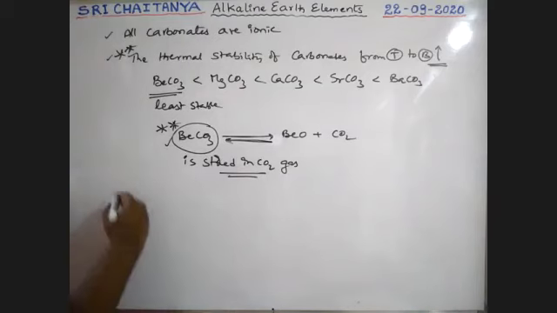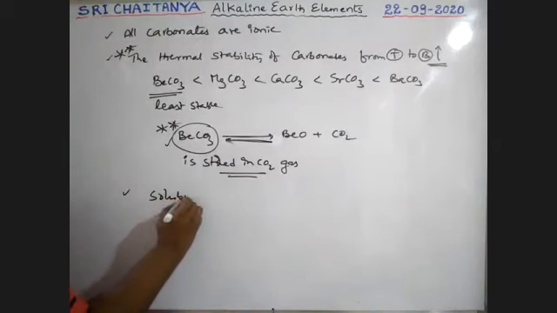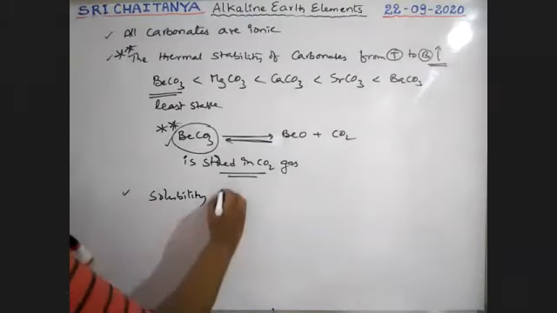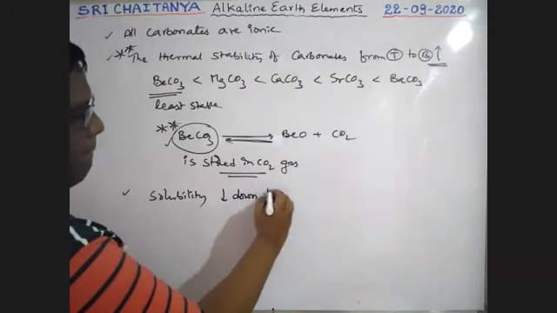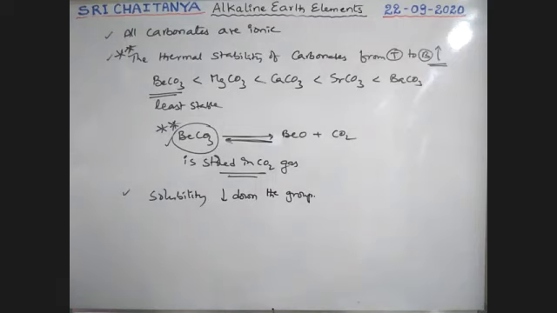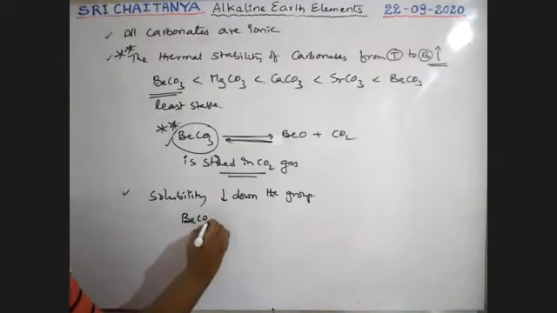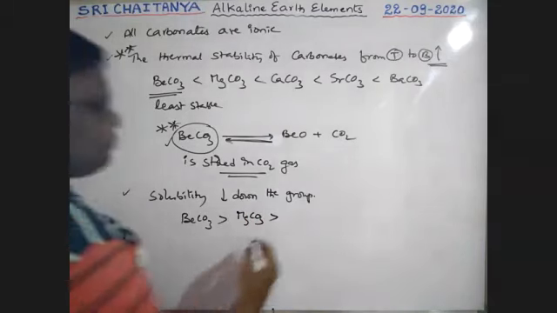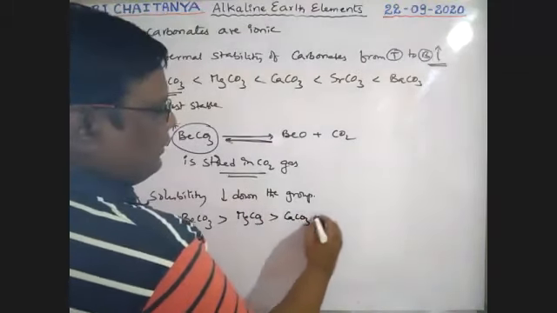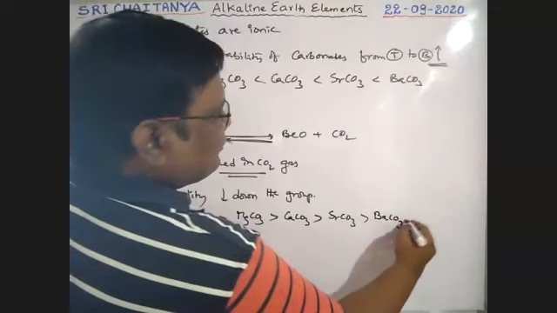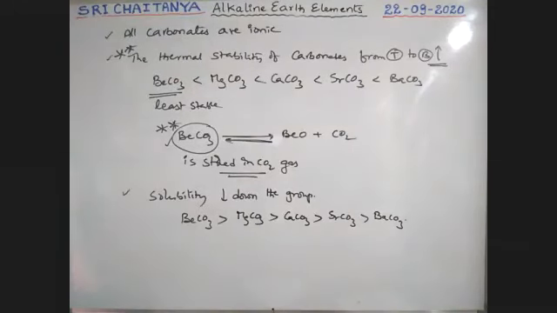Okay, next. Solubility decreases down the group. That means BeCO3 is more soluble than MgCO3, greater than CaCO3, greater than SrCO3, greater than BaCO3. It is the solubility order, boys.